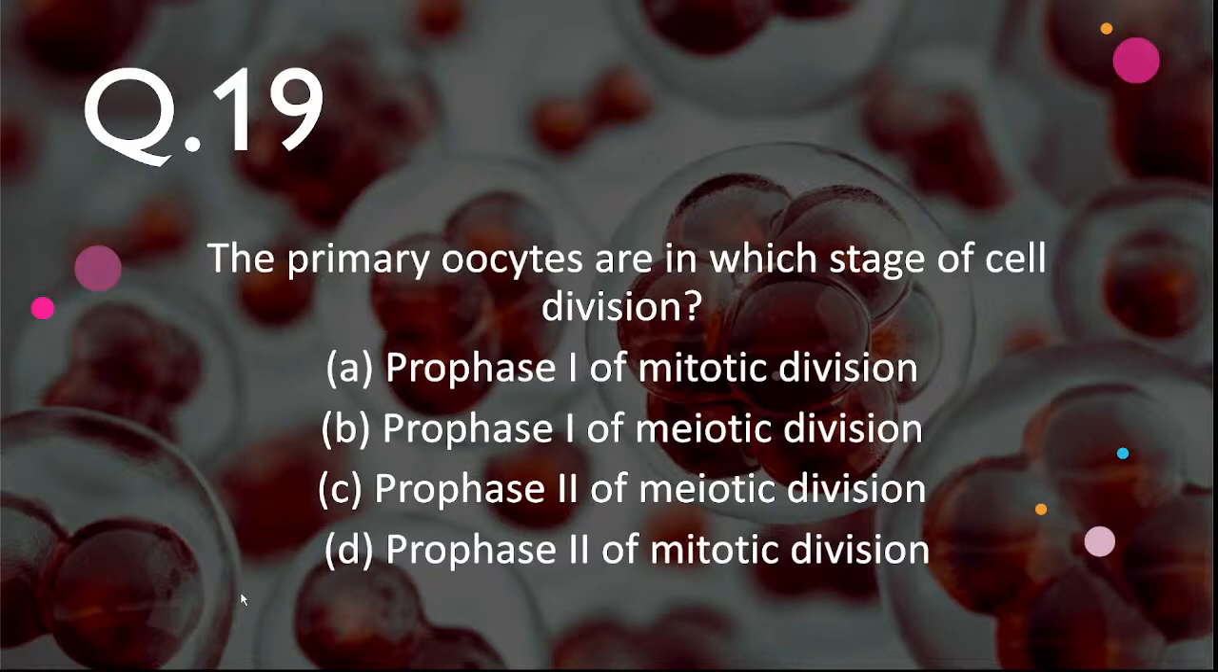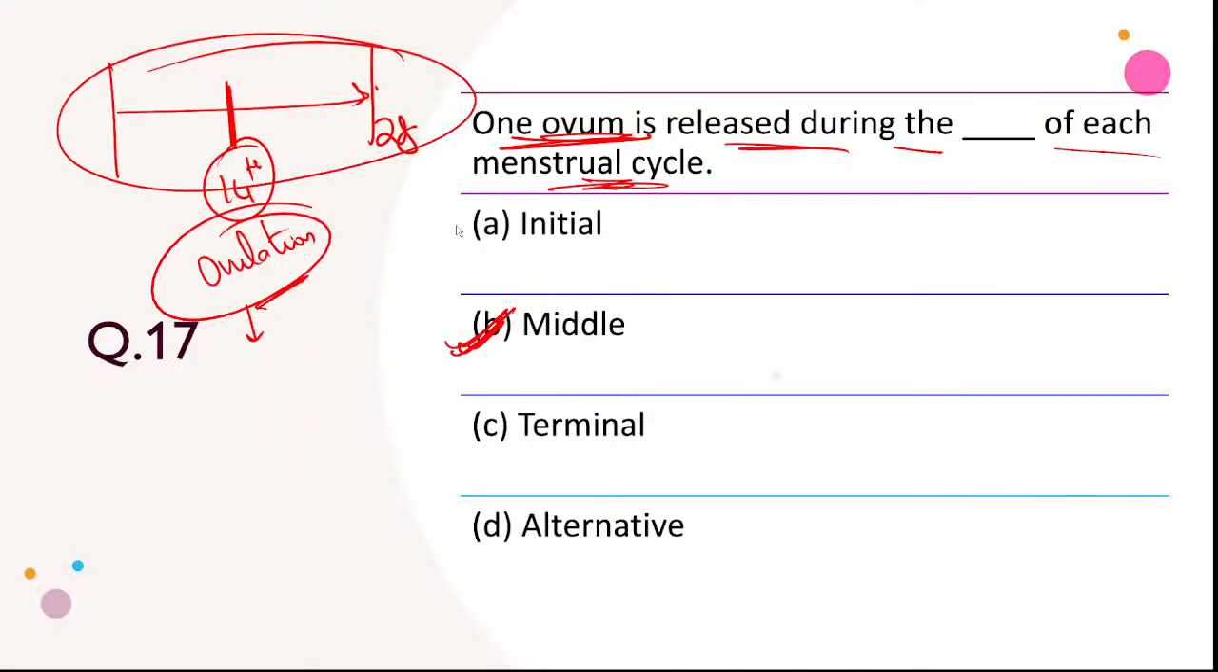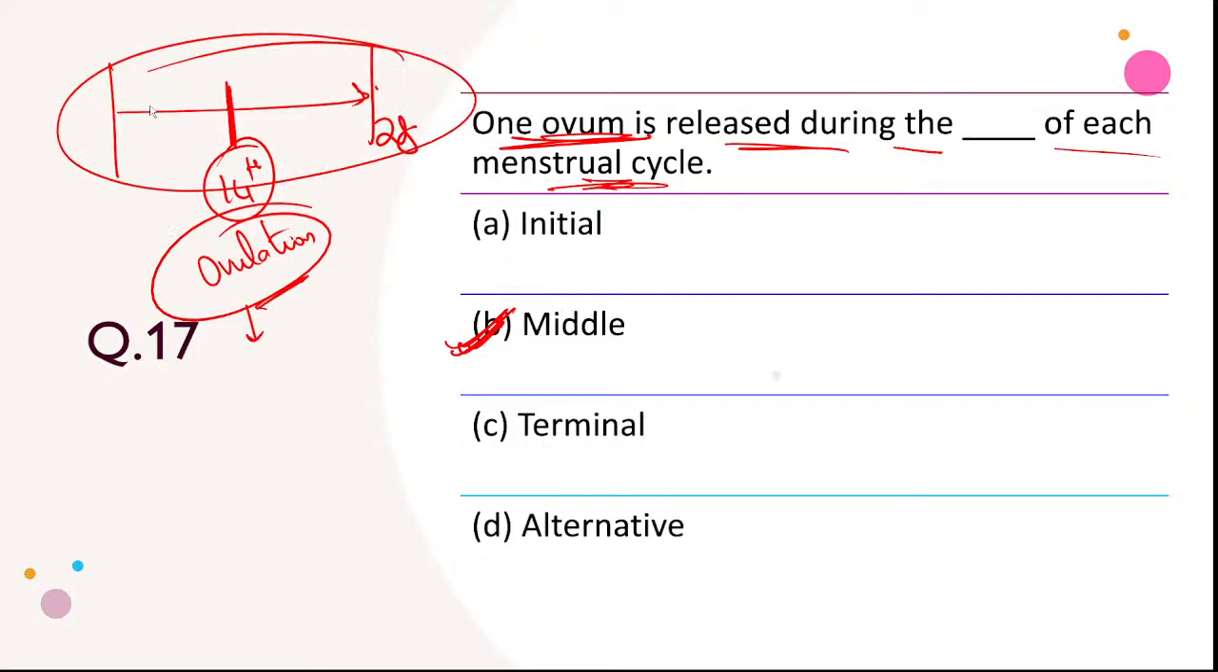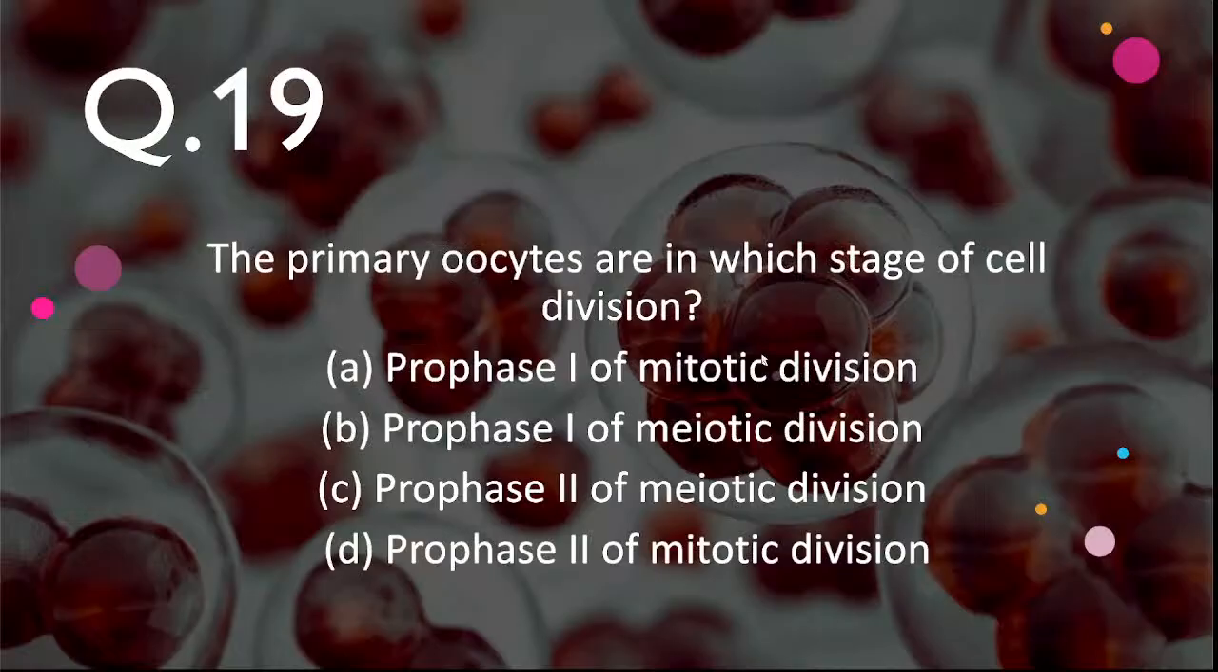The primary oocytes are in which stage of cell division? Primary oocyte means, as I already said, this is the primary oocyte, which forms after mitosis. So what is the question? The primary oocytes are in which stage of cell division? They are in prophase 1.